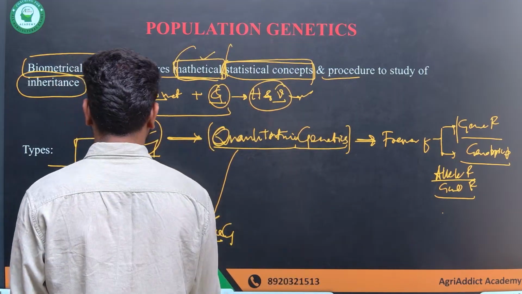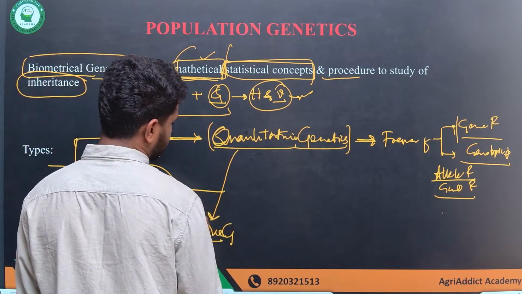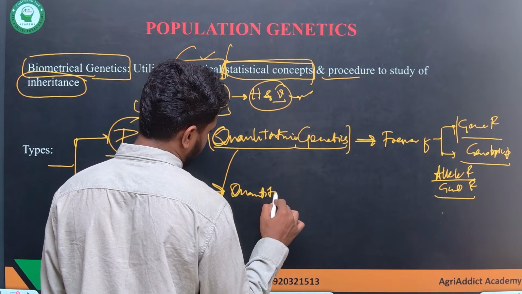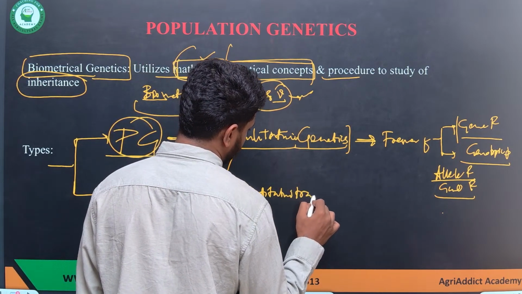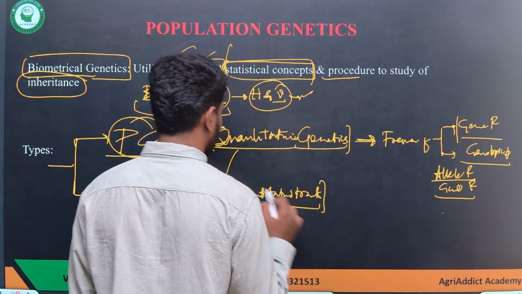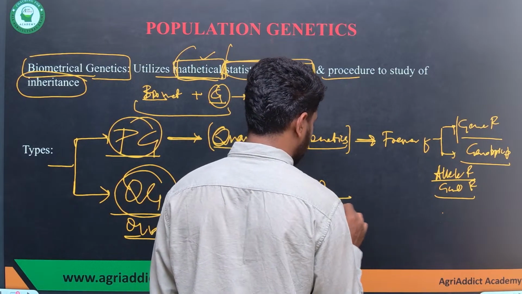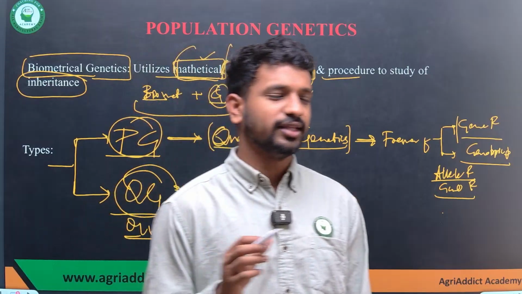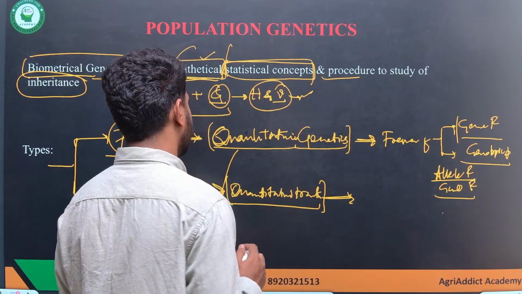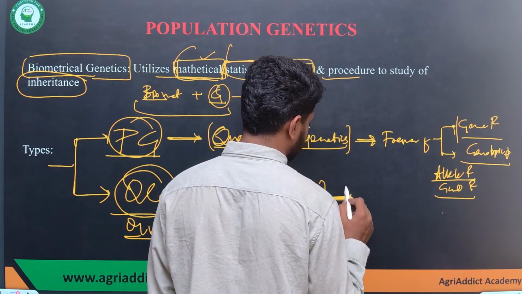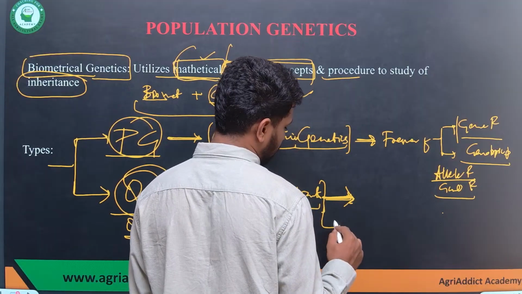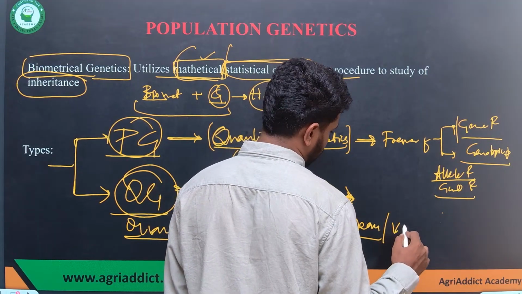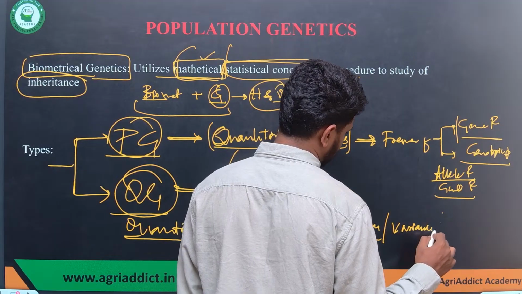Next, quantitative genetics. Here the study is about quantitative traits, not qualitative, which show continuous variation. But we can't study just by allelic frequency and genotypic frequency. Since the genes are multiple and produce continuous variation, we employ statistical methods like mean or variance mainly.